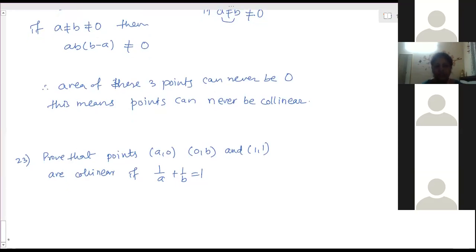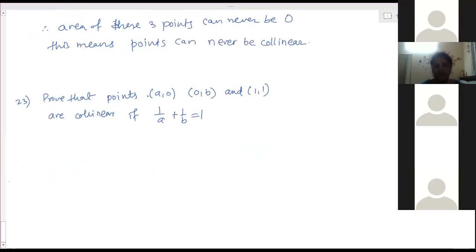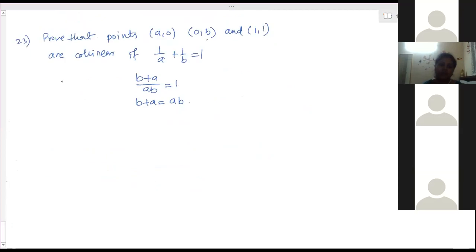So only when this condition is satisfied, then only these points are collinear. Otherwise, they are not. So what is this condition? To simplify this, (b plus a) by ab is equal to 1. So the value of b plus a should be equal to ab. If this condition is satisfied, then only these 3 points are collinear. Otherwise, they are not. So find out the area. Try finding the area.